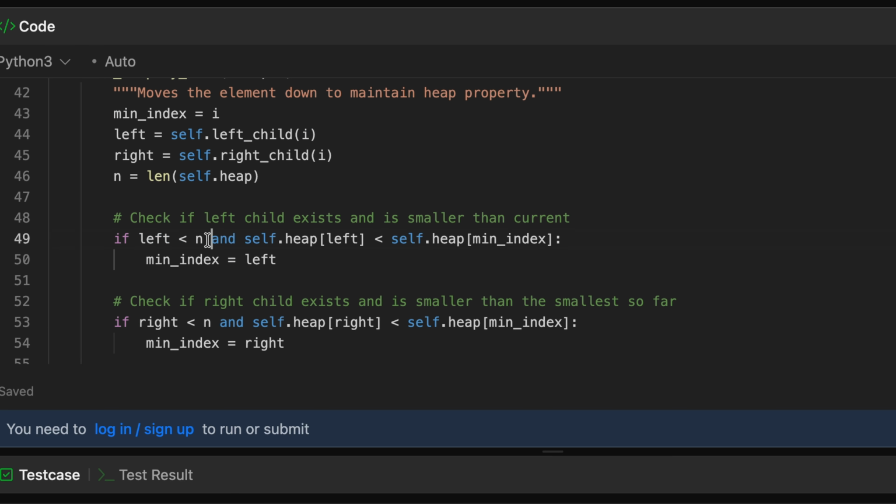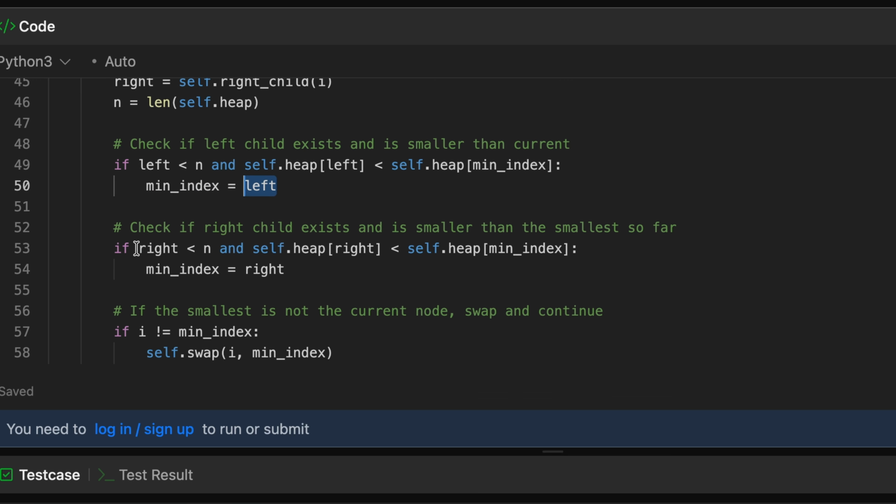So if the left index is less than n, that means we are within the bounds of the array or the list, and the value at the left index is less than the value at the current minimum index, we will change the minimum index to left. Simple. And then we will check again if the right index is less than n, which means we are within the bounds of the list, and then we will check if the element at right index is less than the element at the current minimum index.